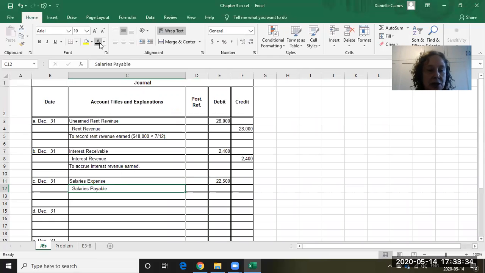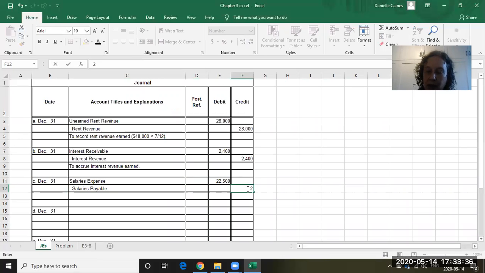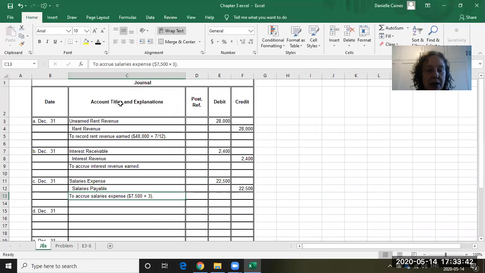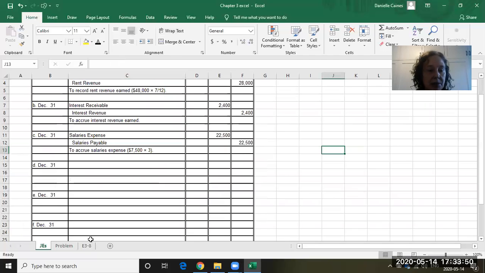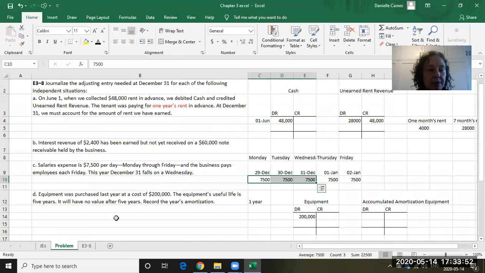And we're going to do salaries payable. That's our liability. And we're going to say to record the expenses, to accrue the salaries expenses for 3 days, 7,500 times 3. We'll skip a line. We'll go to the next entry.